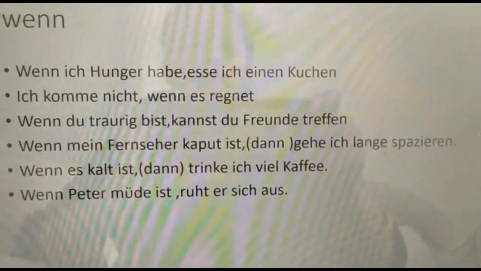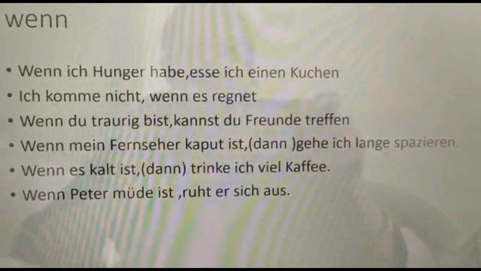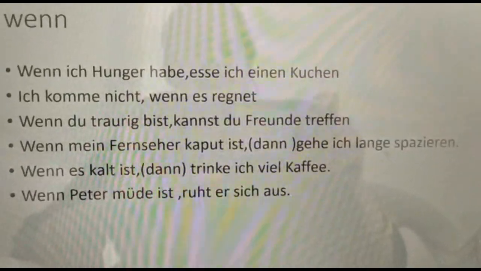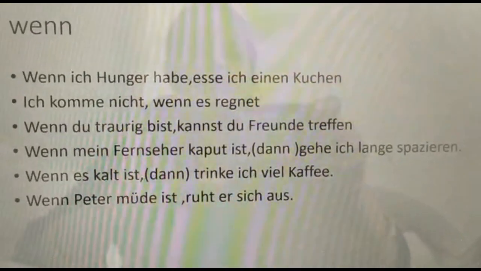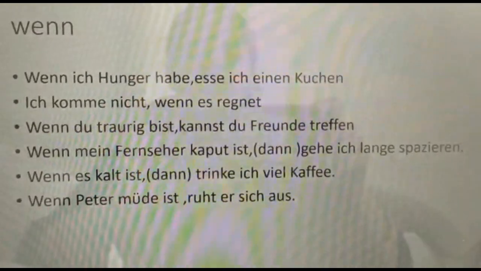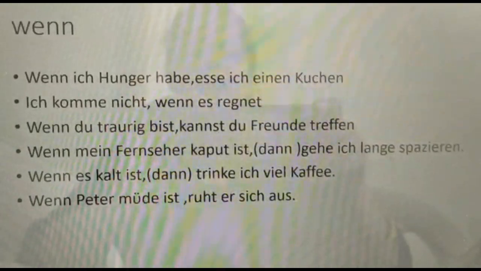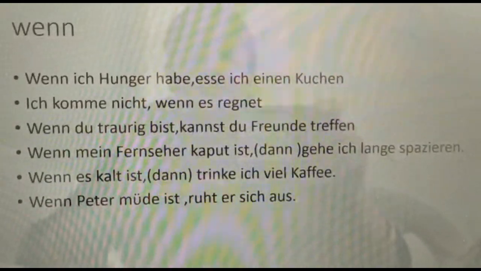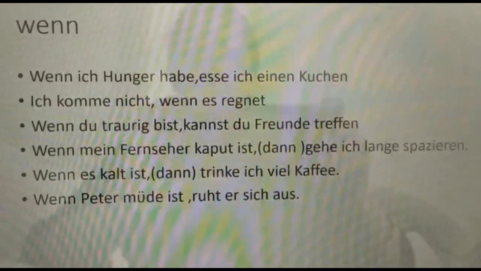Now in these wenn sentences, you can also make use of dann, which is optional. If you wish to use it, then it will be used immediately after the comma. The same sentence can be said as wenn mein Fernseher kaputt ist, dann gehe ich lange spazieren. Here please notice wenn is used in the first part of the sentence.